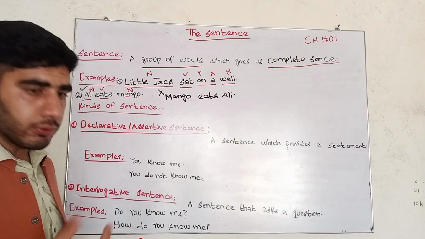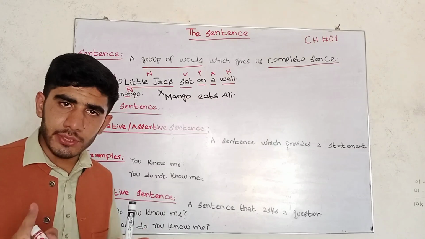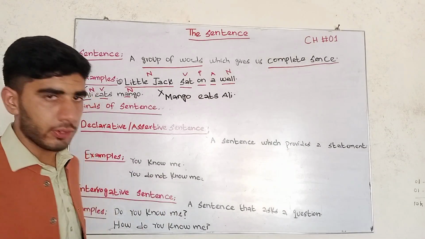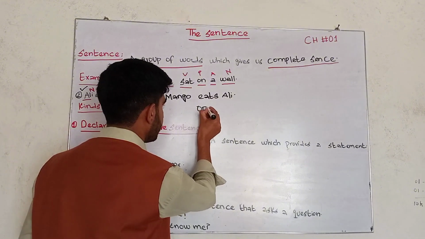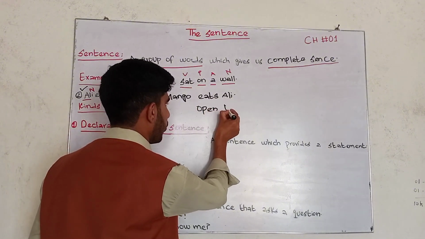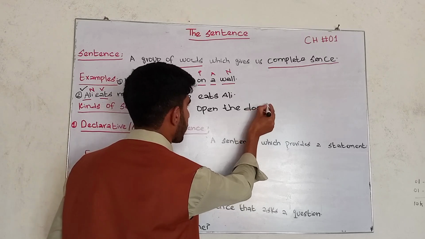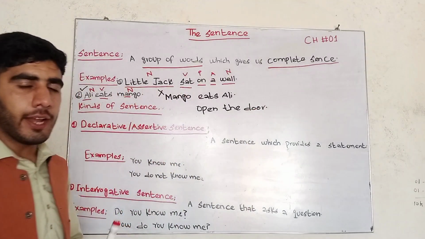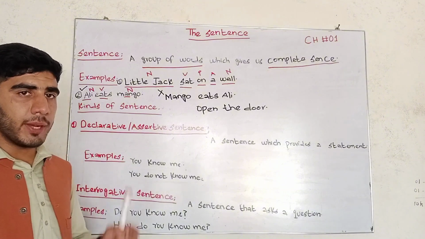And if I give another example, like imperative sentences. In imperative sentences, the subject is understood. For example, open the door. Open the door. It means that I'm giving these instructions, I'm ordering you to open the door, but I'm